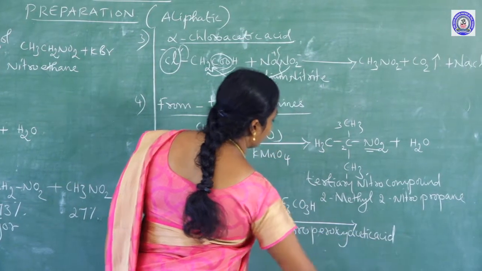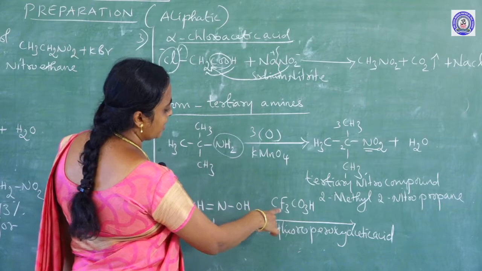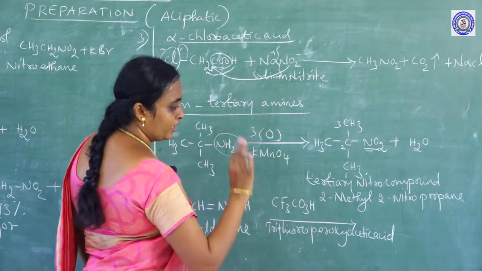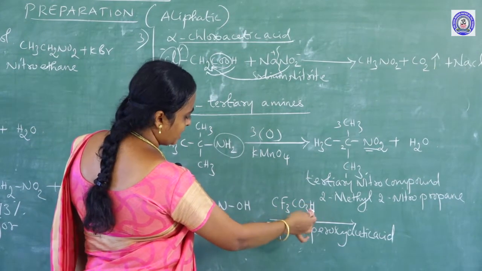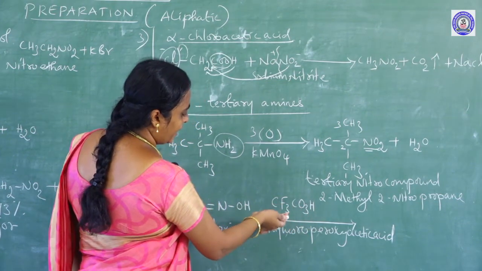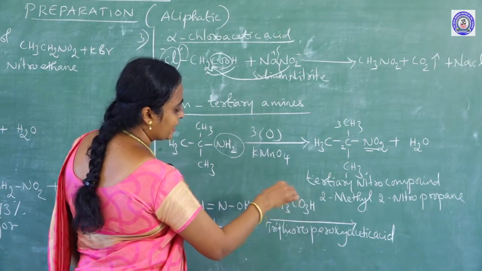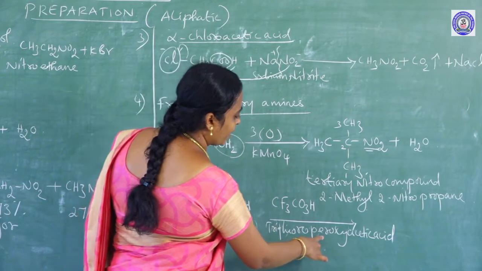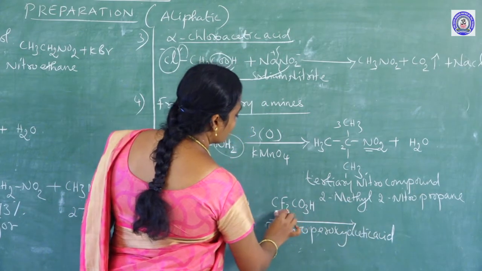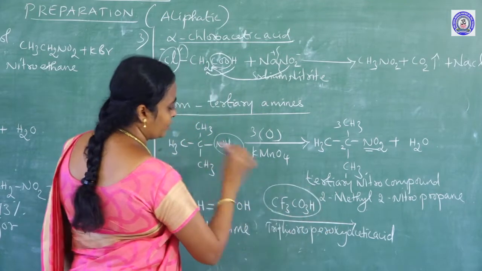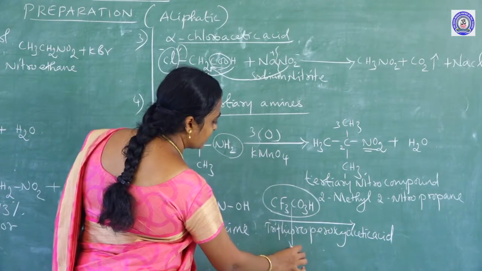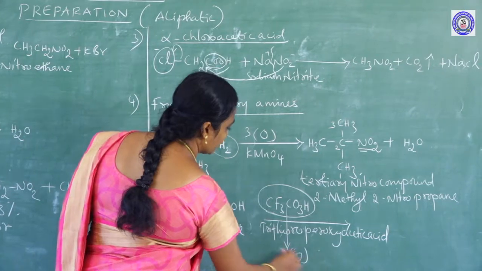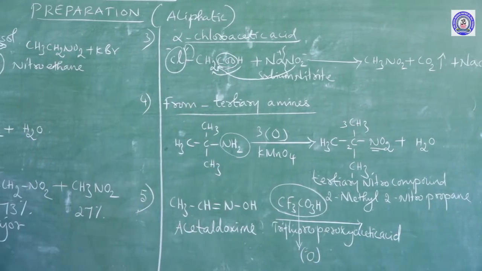acetic acid. Acetic acid is CH3COOH, only 2 oxygen. Peroxy means I have added 1 more oxygen, and I have replaced 3 hydrogen by fluoro groups. So, trifluoroperoxyacetic acid. This reagent we are using, what is the purpose? It is nothing but oxidation.